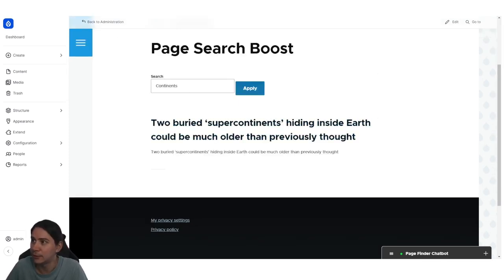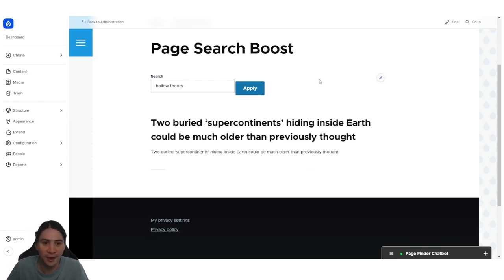Now we've got this thing called Search Boost, where we've boosted with AI. If I search for continents, that comes up. But if I search for hollow theory, the AI that indexed this was trained to understand that hollow theory and the people that talk about it are linked to the things talked about in this article. So this is an example of something scientific and exploratory that talks about what's inside the Earth and it not being hollow.